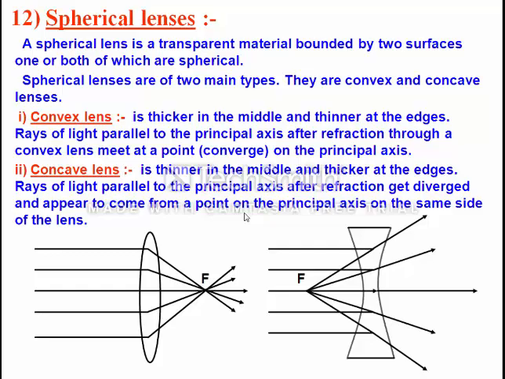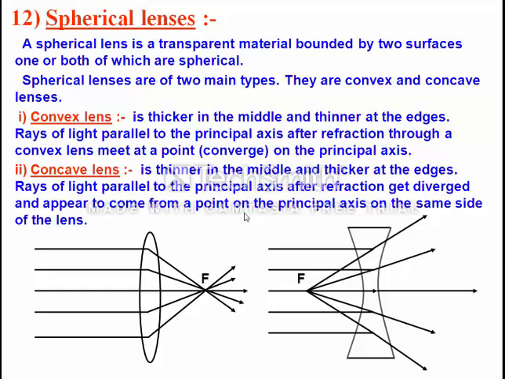A converging mirror was giving both virtual and real images. Here also the same case will be followed. The diverging lens will always give a virtual image, and the converging lens will give both real and virtual images.